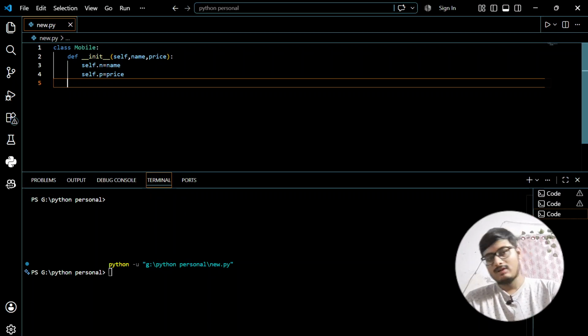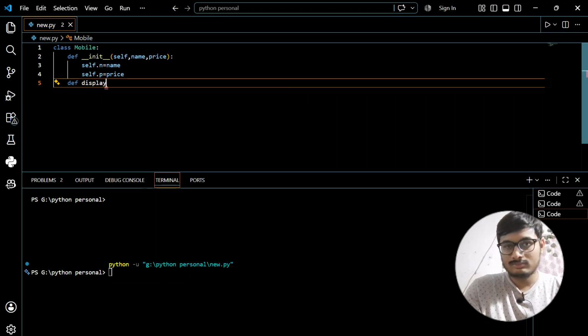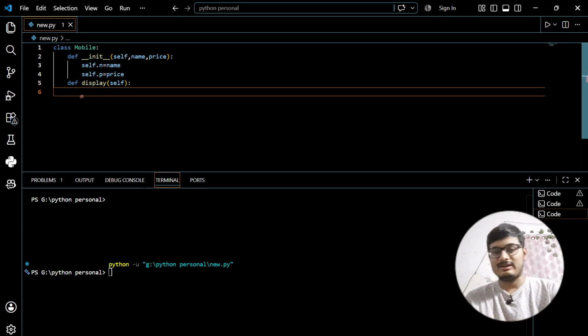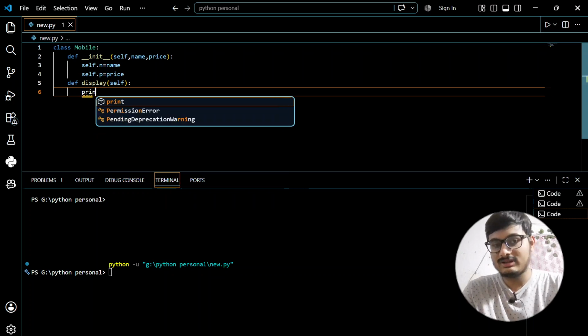Okay, so now we will be creating a method to display this. Just write self every time you have to create a method, so that Python understands that this method of this object is being called. Then we are going to print these things. So how do we print?